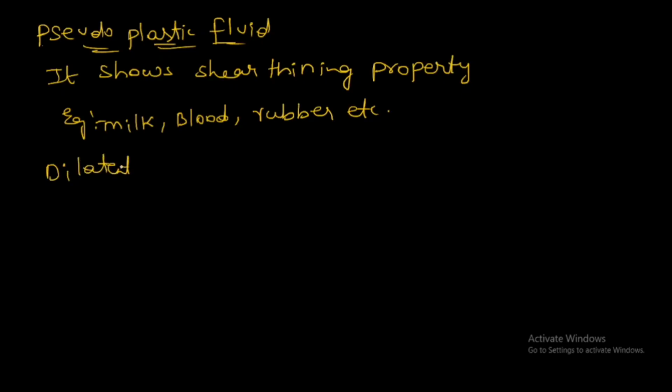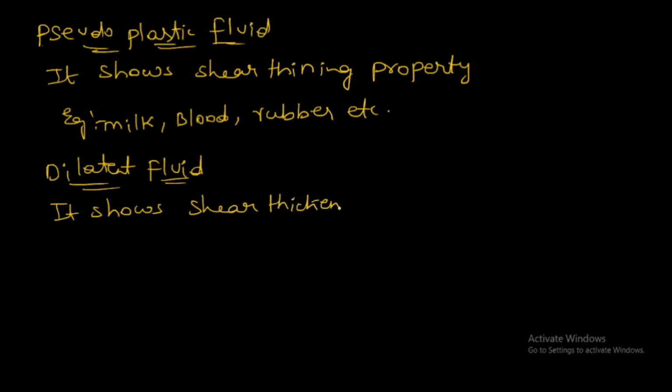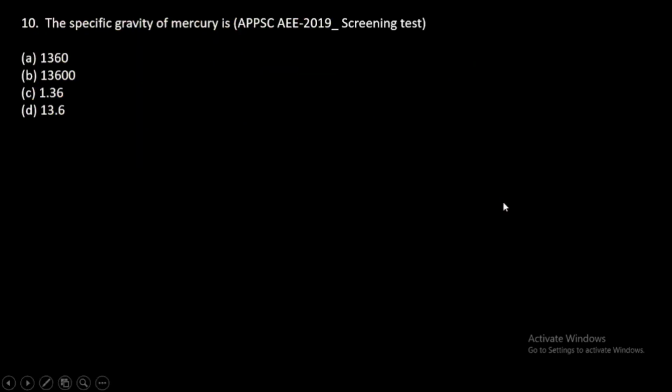Whereas dilatant fluid shows shear thickening property. That means as the shear stress increases continuously, the fluid becomes thicker.